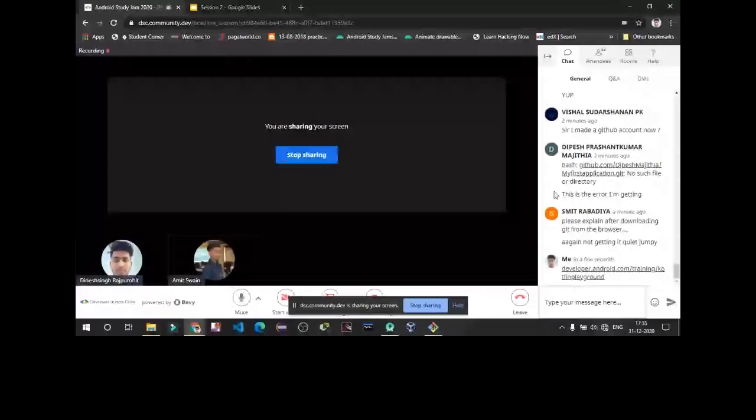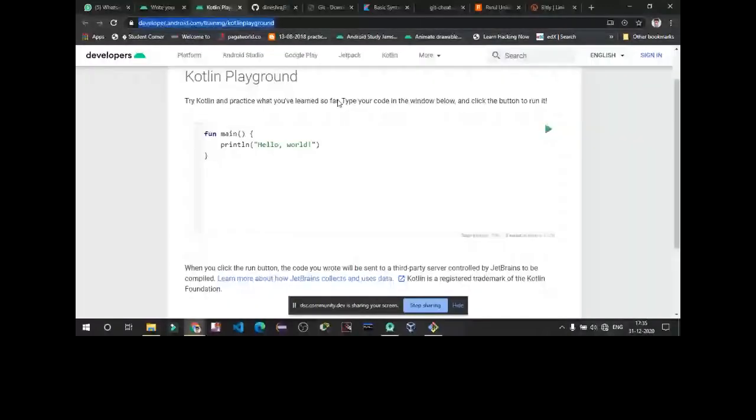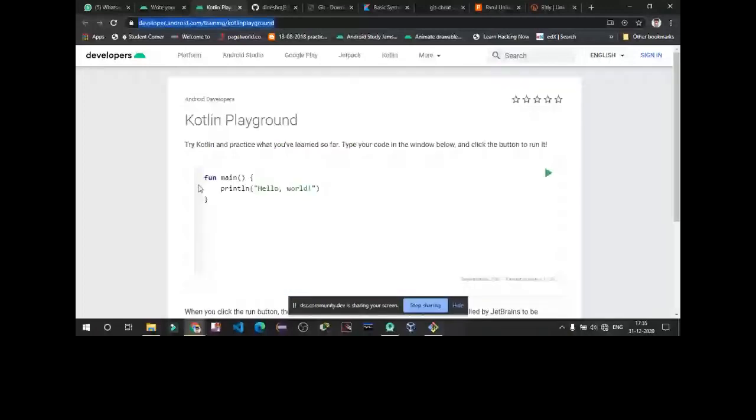This is the playground area. I will take the questions at the end, at FAQ time. So this is our playground where we have to code our Kotlin language basics. We are going to start with the basics of Kotlin. This is our main function, and here we define a function by writing fun.